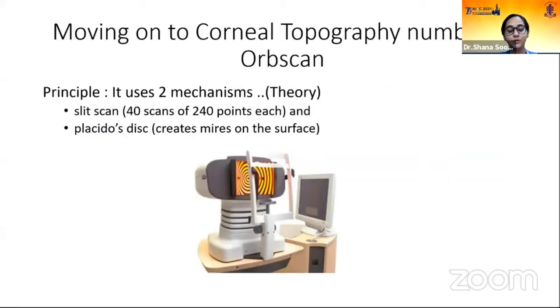Moving on to the corneal topography, number 1 that we're going to discuss is OBSCAN. Principle, most of it is theory. It uses 2 mechanisms, that is the slit scan, where it does 40 scans of 240 points each, and the Placido discs, which creates mires on the surface to pick up topographical values.